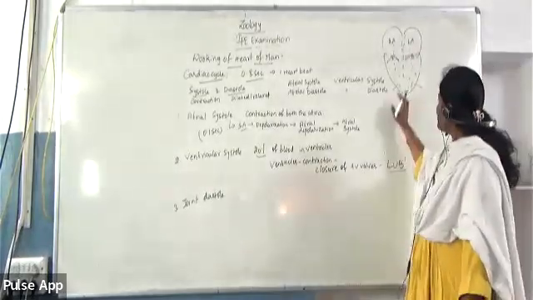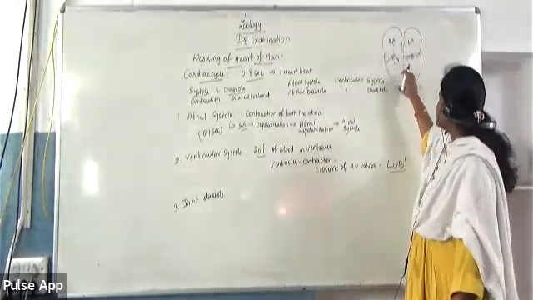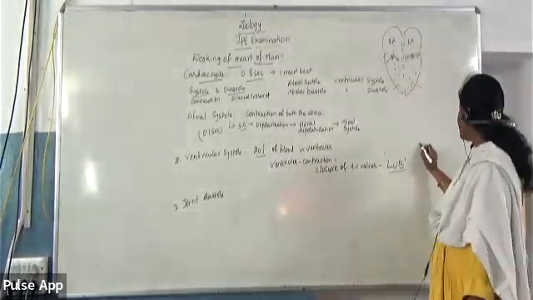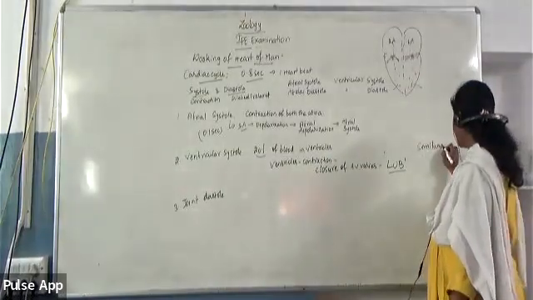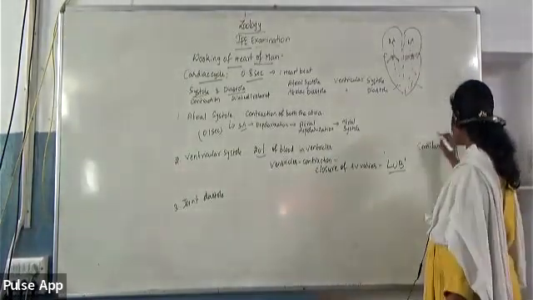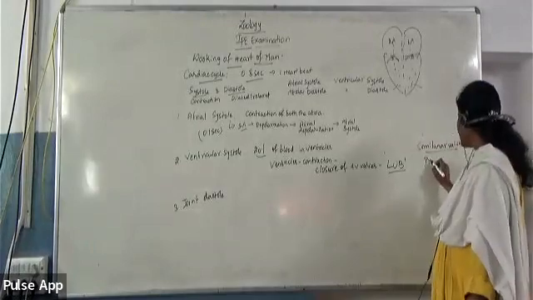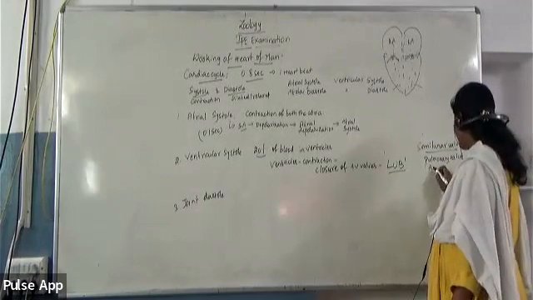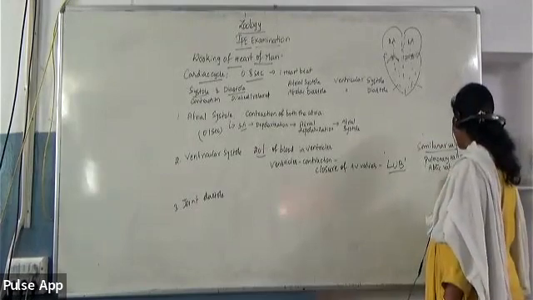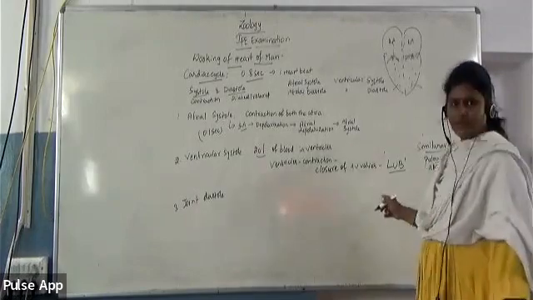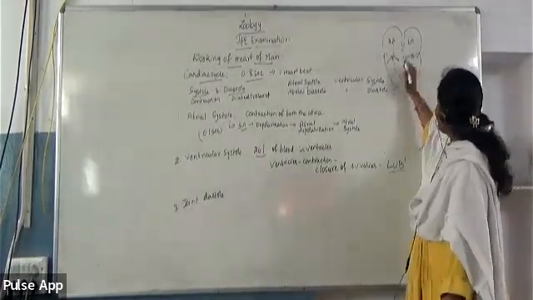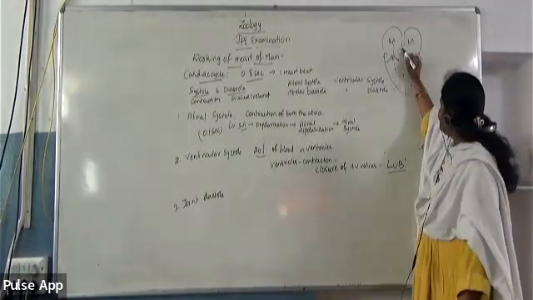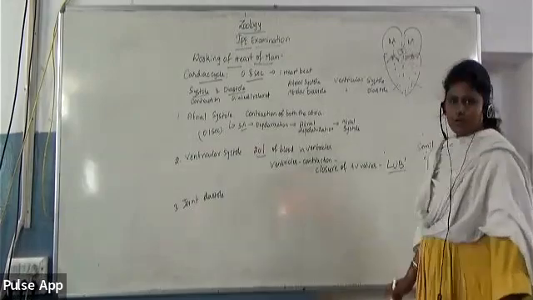Then, because of the closure of these AV valves, the pressure will still increase in the ventricles, making the respective semilunar valves open. The semilunar valves, as I told you in the last session, are the pulmonary valve and the aortic valve. The pulmonary valve is present between the right ventricle and the pulmonary artery, and the aortic valve is present between the left ventricle and the systemic artery.